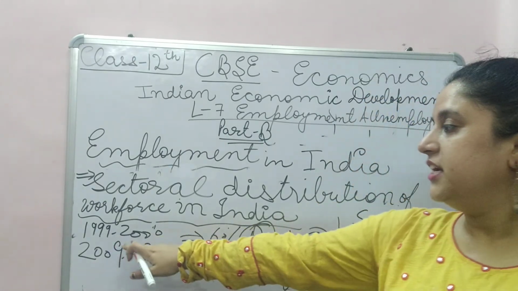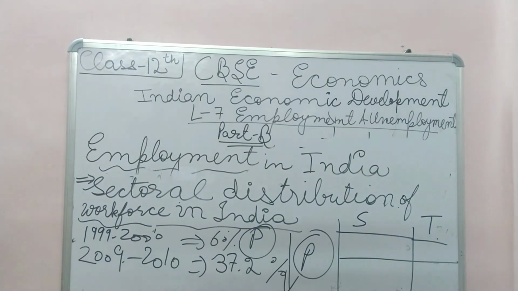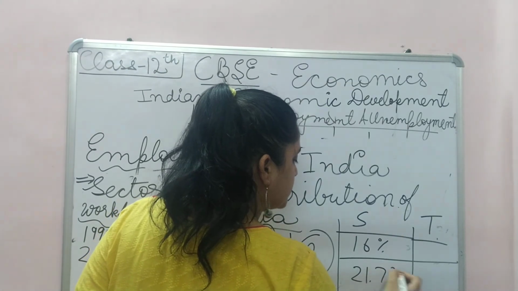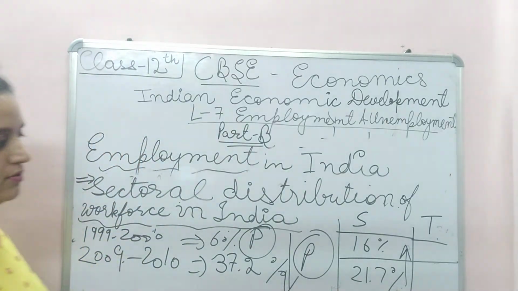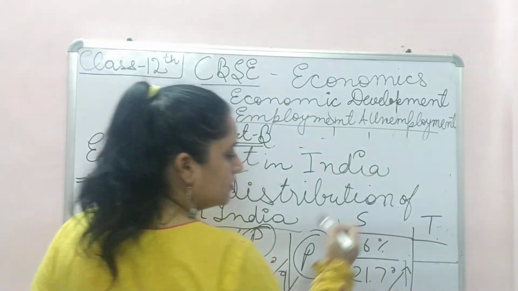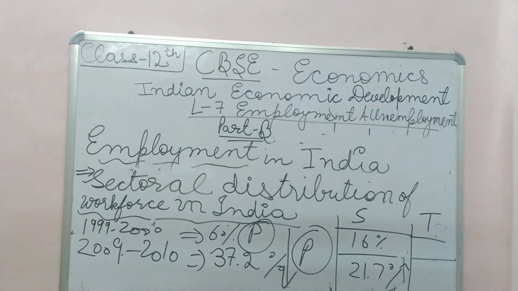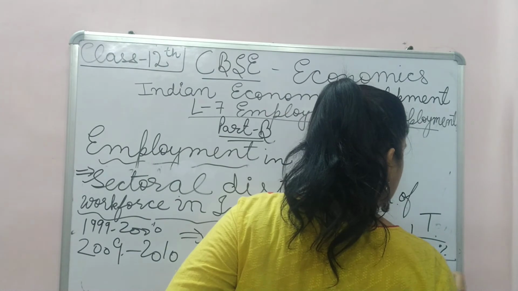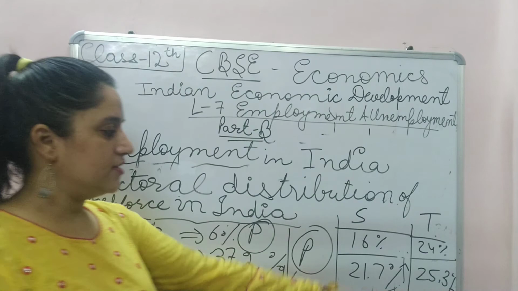In 1999-2000, 16%, rising to 21.7%. There is an upward shift. In tertiary, which is the service sector, 24% to 25.3%. Again, there is an upward shift.